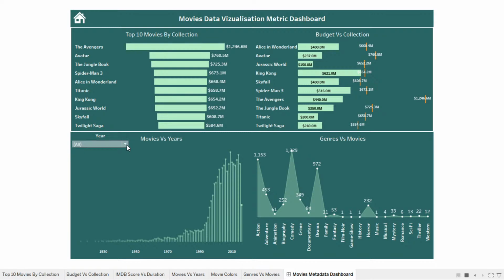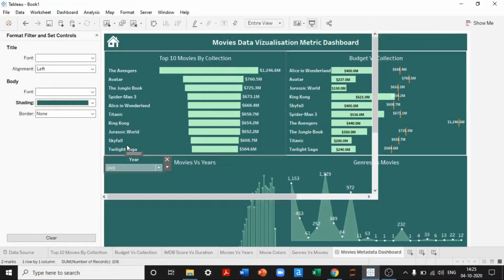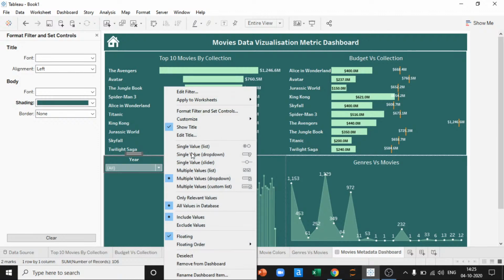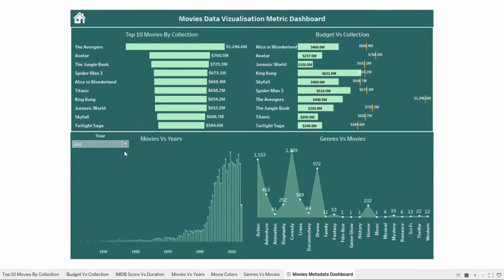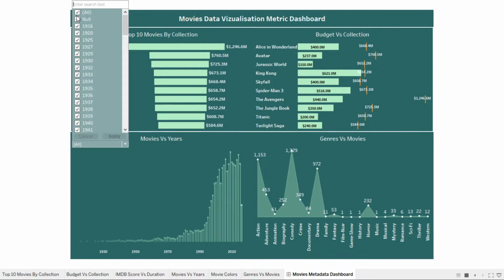So what if I wanted to select only a few years? I'll add one more option to this, show apply button. That's it. Here I can choose whatever years that I wanted to choose. Once you choose this many years, simply apply. So this particular view will show information only for those years.